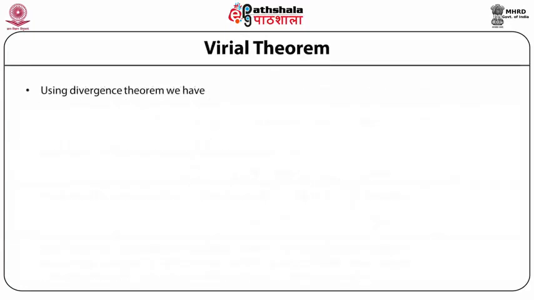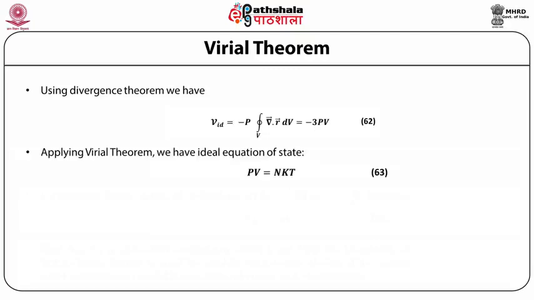Using the divergence theorem, we have the virial of an ideal gas equal to minus P integrated over the whole volume of the divergence of r, equal to minus 3PV. Applying the virial theorem, we have the ideal equation of state PV is equal to N k T.